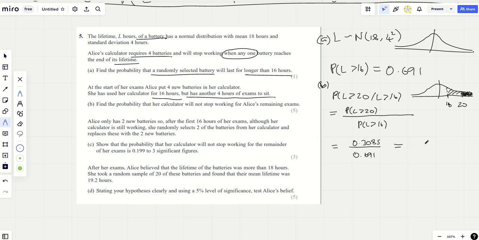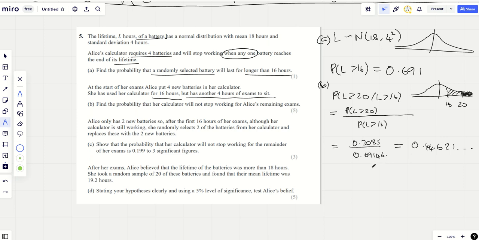Yeah, and it's only the final answer I need to put to 3 sig fig, but even then this isn't the final answer. So let's now come out of normal distribution and go to 0.3085 divided by 0.691. And I really worry about rounding errors in these kind of questions. That gives you 0.446. And if you use the full calculator displays, you should get 0.44621, I believe, yeah? If you used this one carrying on going. That's why it's worth keeping the 4.6 on the bottom there, because it will change things slightly.